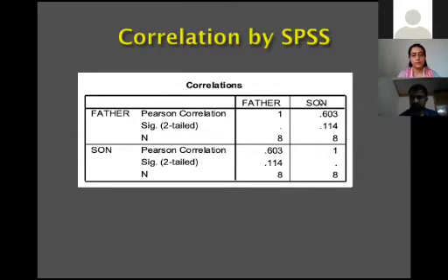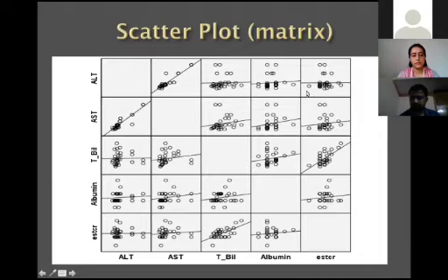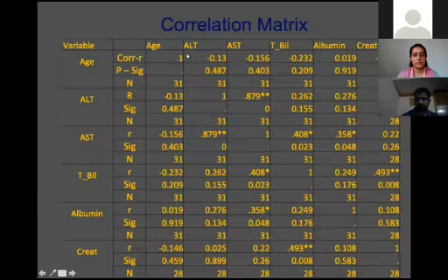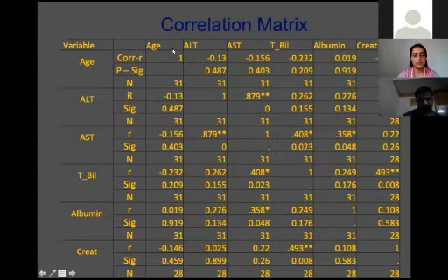Suppose these are the several parameters. These are the scatter diagrams for each variable, which we can also draw from SPSS. How many variables are there? 1, 2, 3, 4, 5, 6. Six variables are there. You can generate the 6 by 6 matrix.